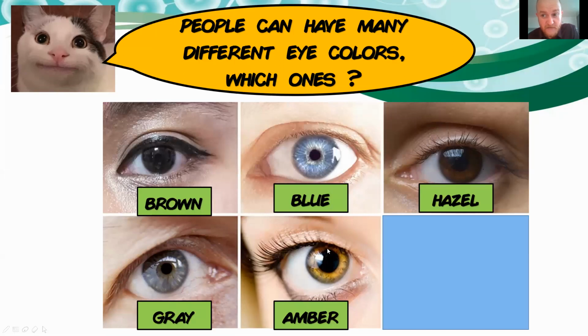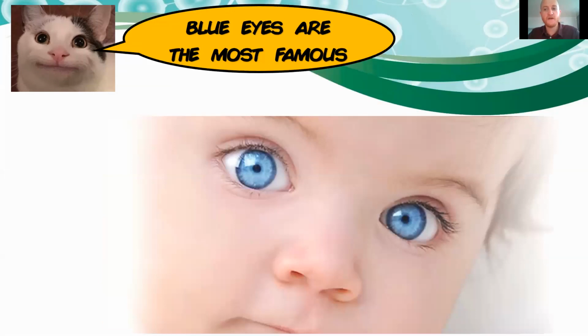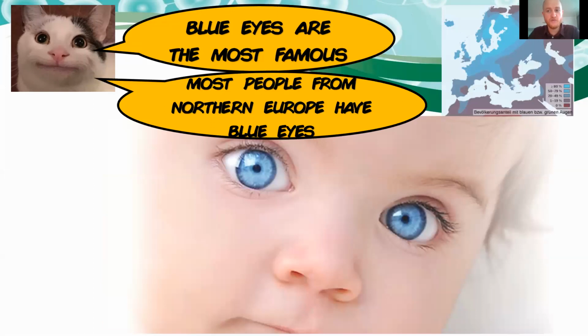And people have amber eyes. For me, I have amber eyes. I don't know if you see them. Amber is a bit like green, but brown at the same time, golden, has different colors. And there's also the green eyes, that's also very famous. Okay, the most famous are the blue ones, but not everybody has blue eyes. In Asia, it's very not common. Actually, most people from the north of Europe would have blue eyes. That's where you find the most people, okay?